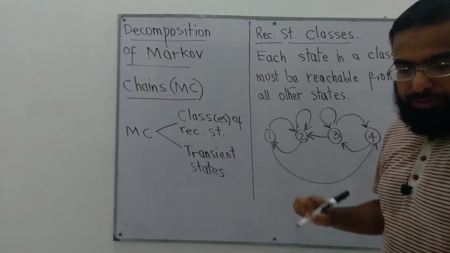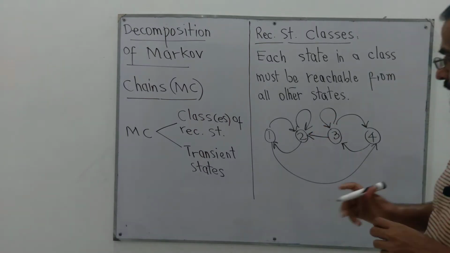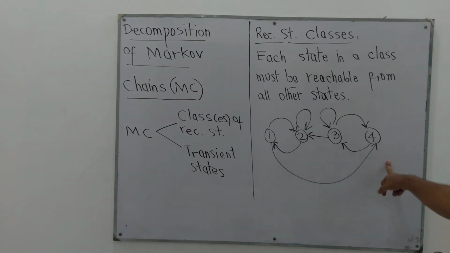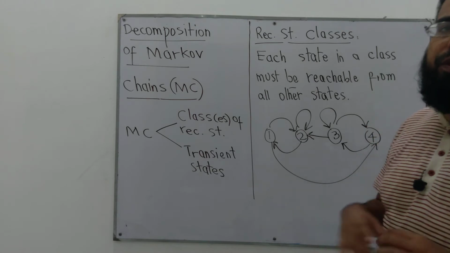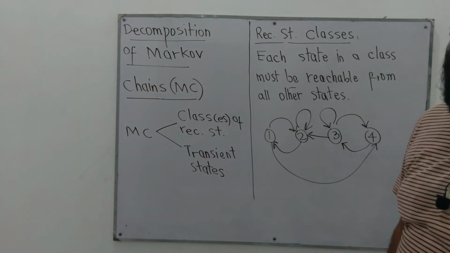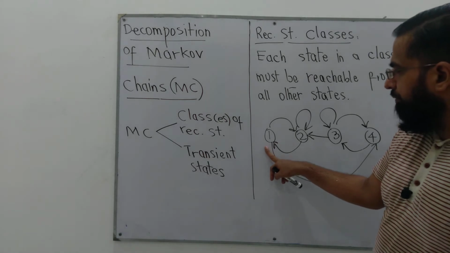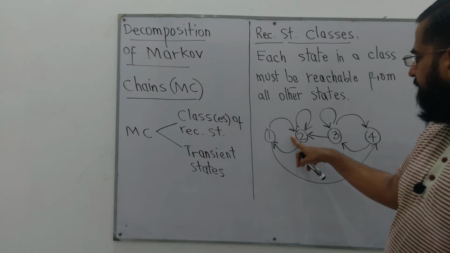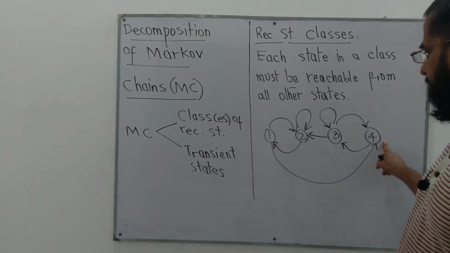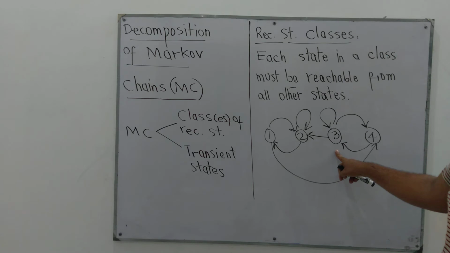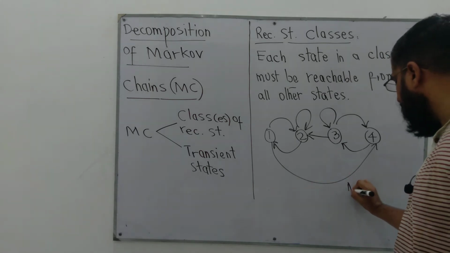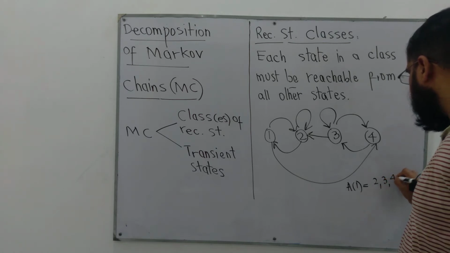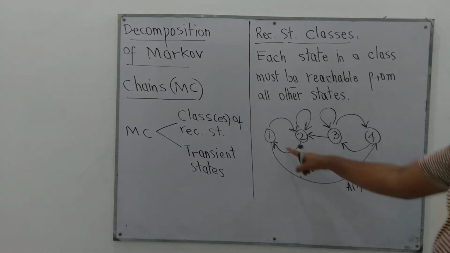Right. Let's see whether this chain can be put in one class, where these 4 states can be put in one class. First, we have to see whether each of these states is a recurrent state. In 1, we see that from 1, 2 is reachable, and 4 is reachable, and 3 is also reachable. So in A of 1, we have 2, 3 and 4. So these are the reachable states from 1.